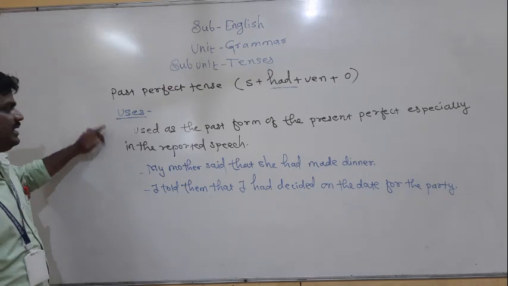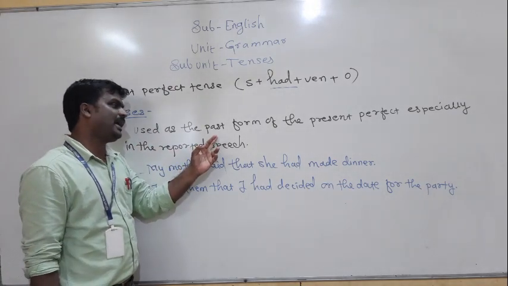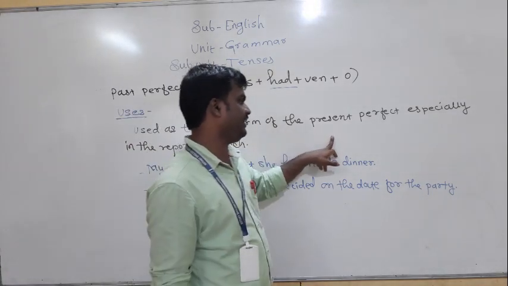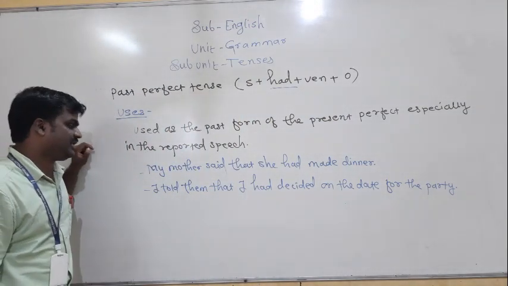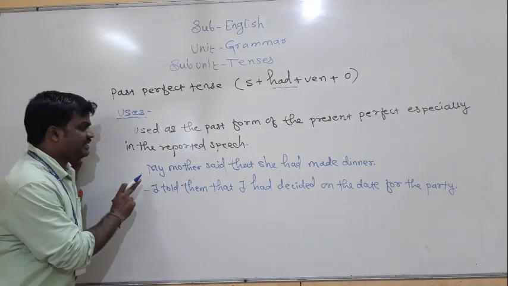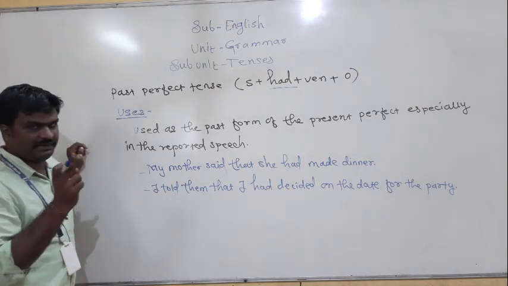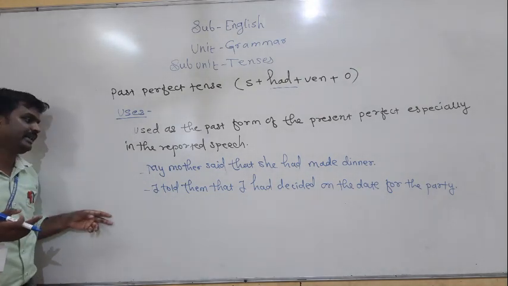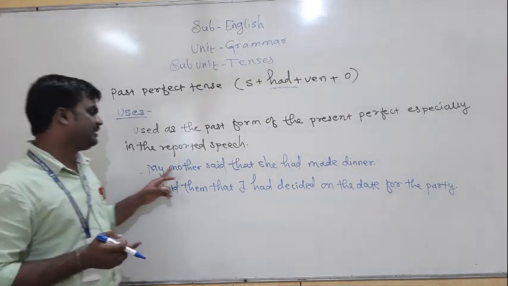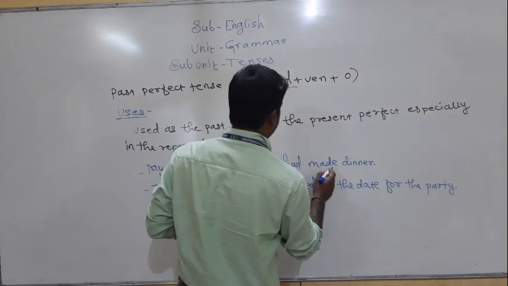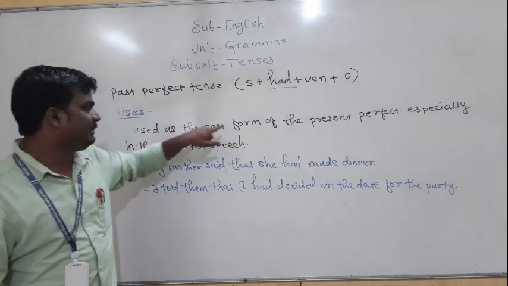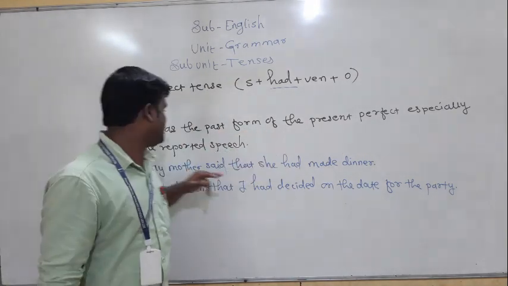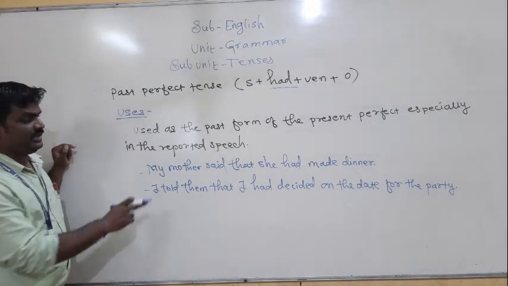Past perfect tense is used as the past form of the present perfect, especially in reported speech. What is meant by this? Here I have given an example, and with this example you will get a clear idea about it. My mother said that she had made dinner.